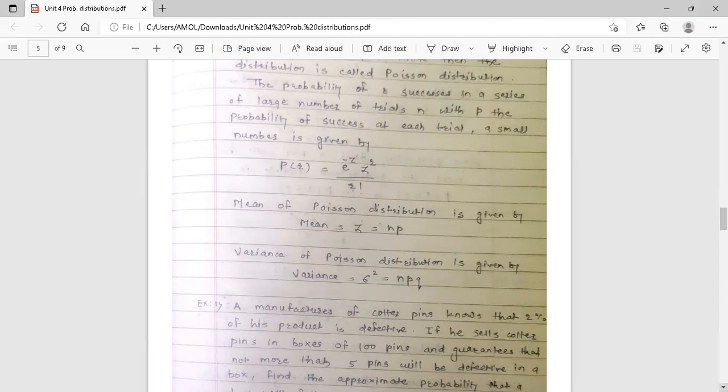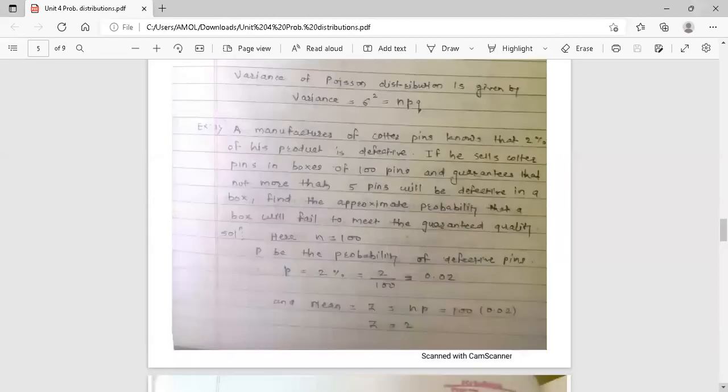Now the example. A manufacturer of quarter pins knows that 2% of his product is defective. If he sells quarter pins in boxes of 100 pins and guarantees that not more than 5 pins will be defective in a box, find the approximate probability that a box will fail to meet the guaranteed quality.